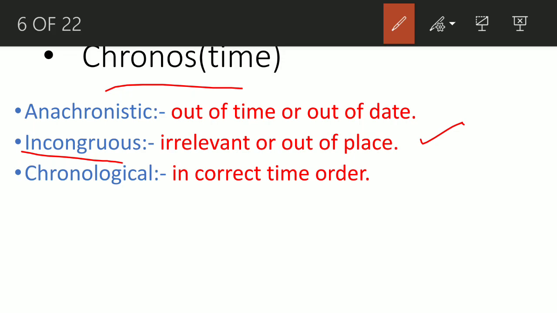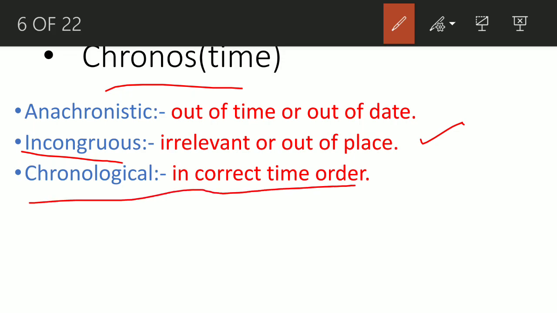So incongruous is out of place. The demand of that place, going for an interview, demands you to wear formal clothes, but you're wearing a t-shirt and jeans. So it is irrelevant or out of place.